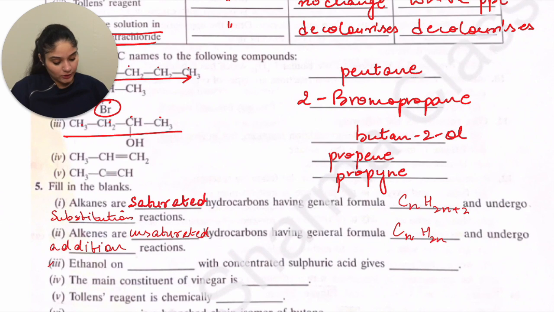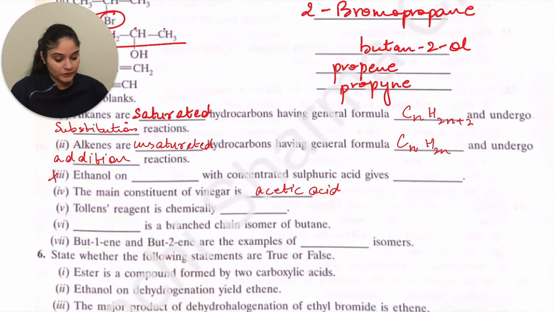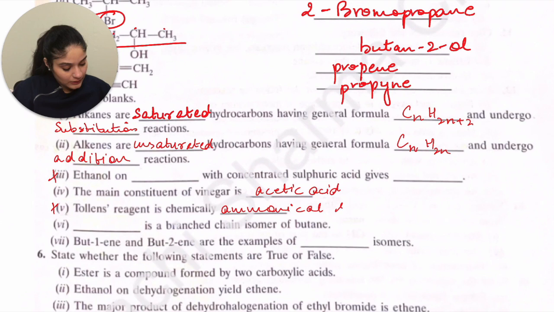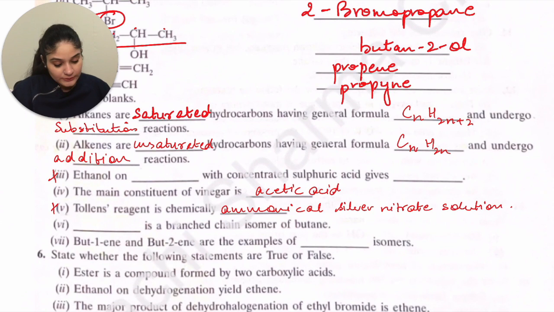Now the ethanol one is not in the syllabus. The next is: the main constituent of vinegar is acetic acid. Now Tollens reagent, this is not in the syllabus but I will still tell you, that is ammoniacal silver nitrate solution. Now the next is: dash is branched chain isomer of butane.